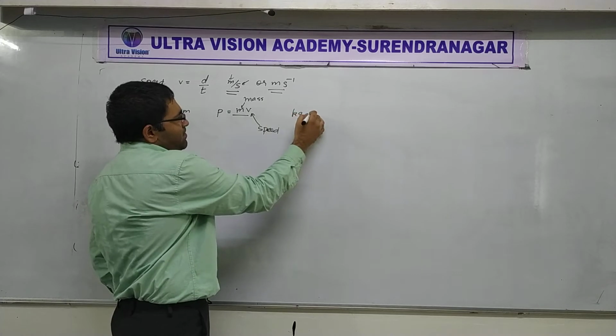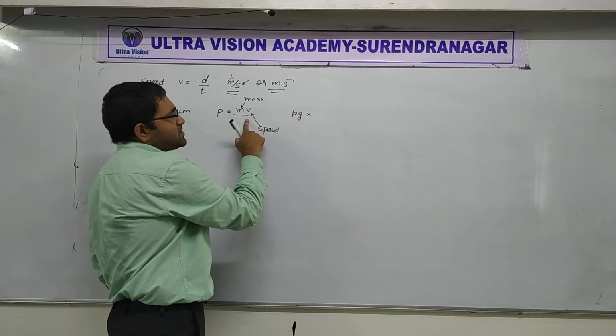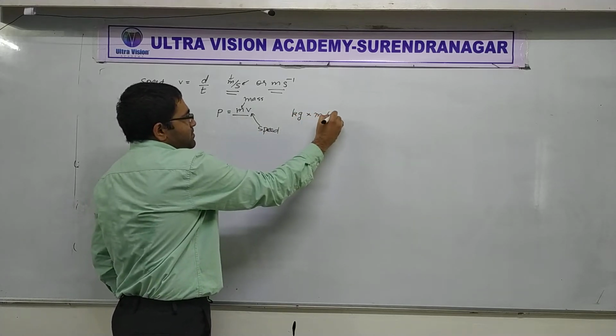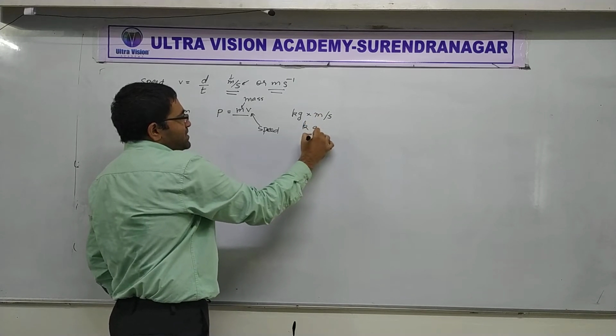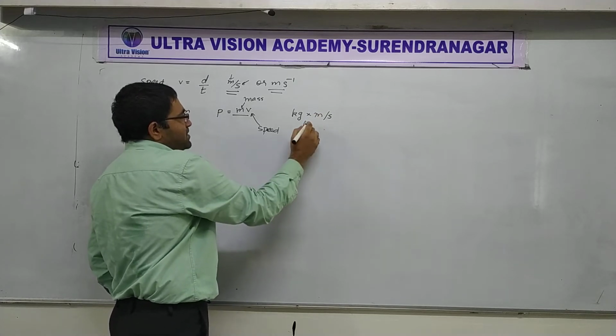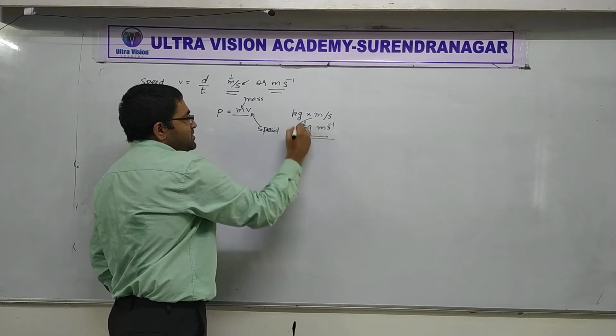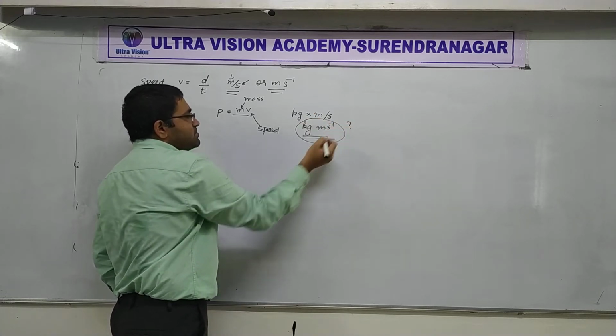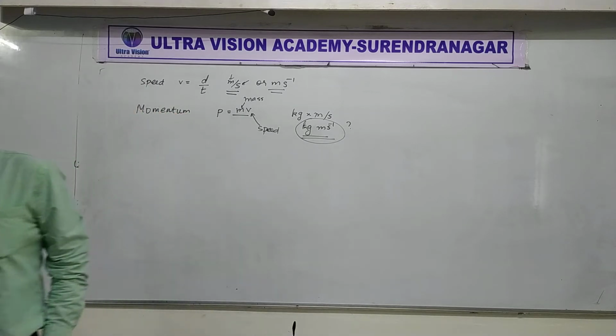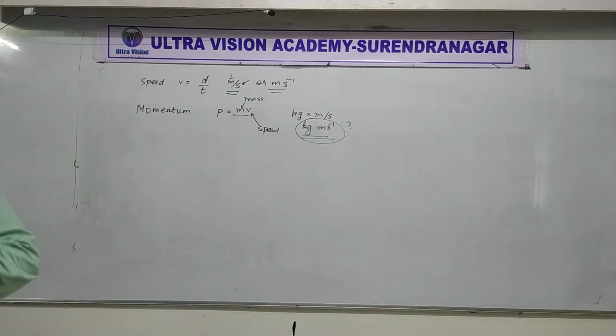So if I multiply mass unit with speed unit, did you understand the final unit that we get? The final unit that we get for momentum is kg meter per second. Understood? Is this clear, everyone? Clear or not clear? No, not clear. Don't worry. Let's take a few more examples. You will understand it better.